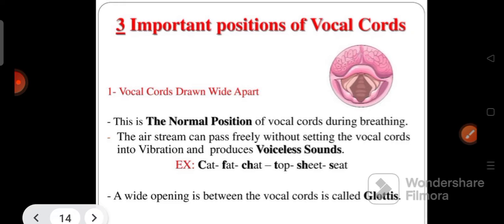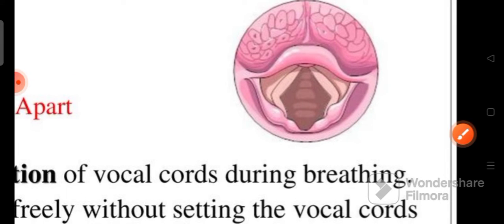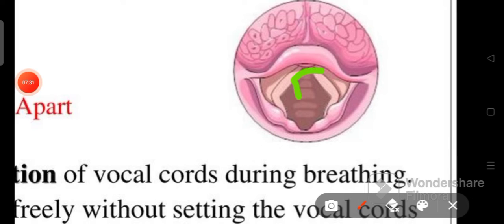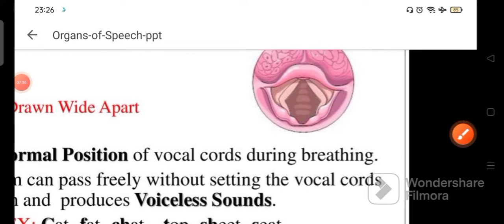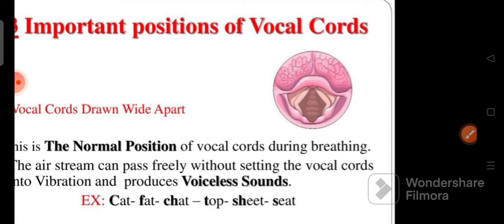A wide opening between the vocal cords is called the glottis. So there is some space here, and this space is called the glottis. We'll go into the details of that later.